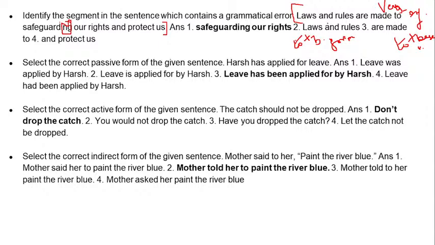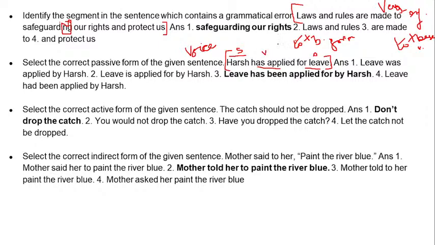The second one is a voice question. Harsh has applied for leave, and the voice needs to be changed, where you have to swap the position of subject and object. So our subject is Harsh, object is leave, so leave will be the subject in our passive sentence, and it will be leave has been applied for by Harsh, because the tense portion is also important.